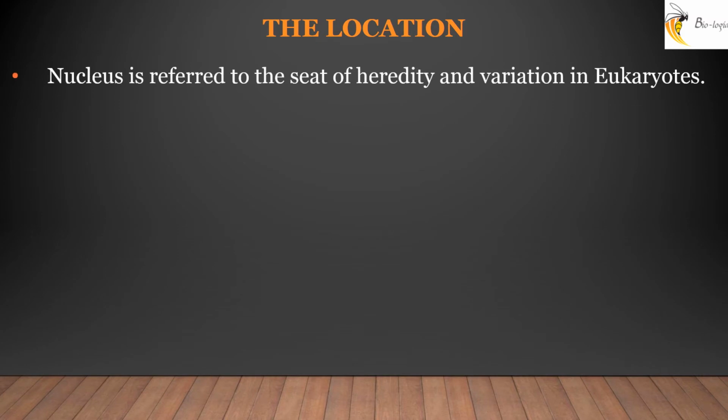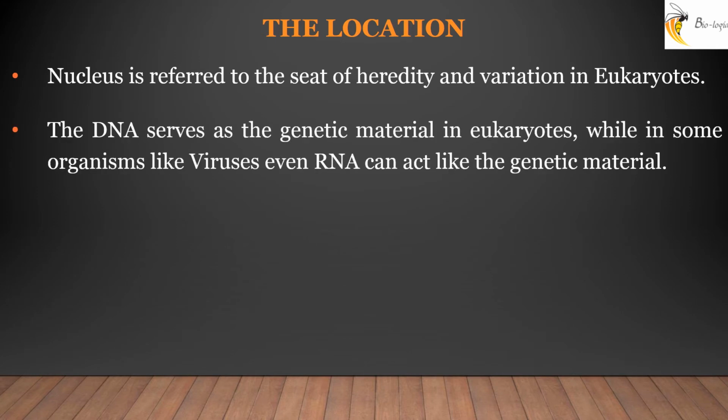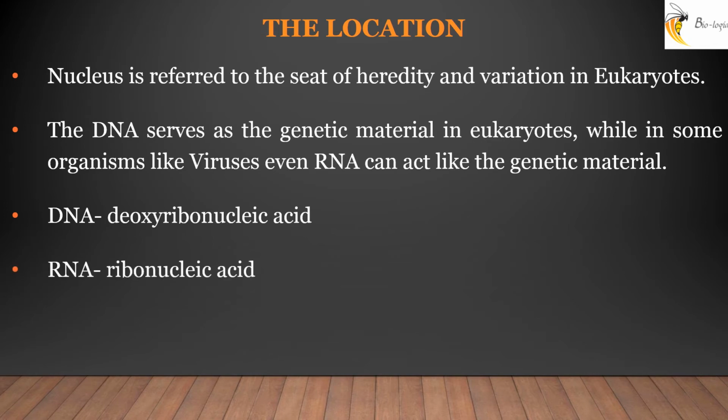So now the question is, where is this genetic or hereditary material present in the body or cell? Yes, nucleus is the organelle where this hereditary and variation material is present in eukaryotes, while in case of prokaryotes, it is present in a nucleoid region. The DNA serves as the genetic material in eukaryotes, while RNA is a genetic material in some viruses. DNA is deoxyribonucleic acid, while RNA is ribonucleic acid.